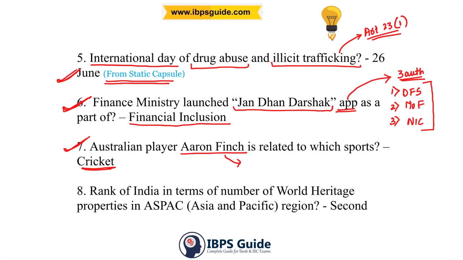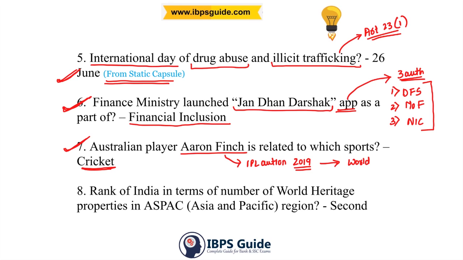Aaron Finch and Glenn Maxwell have opted out of the IPL auctions, so they are not playing in the IPL this year, that is 2019, because the Cricket Authority of Australia wanted them to concentrate on the World Cup title, which is scheduled for next year. This is an added update, you have to remember this.